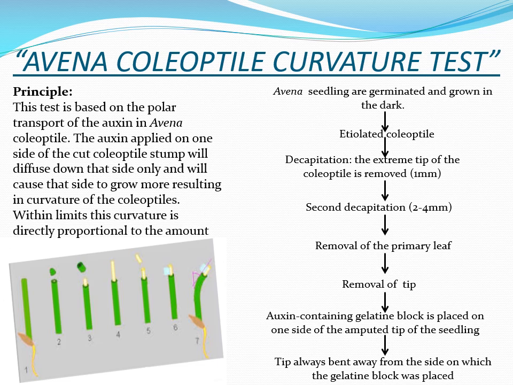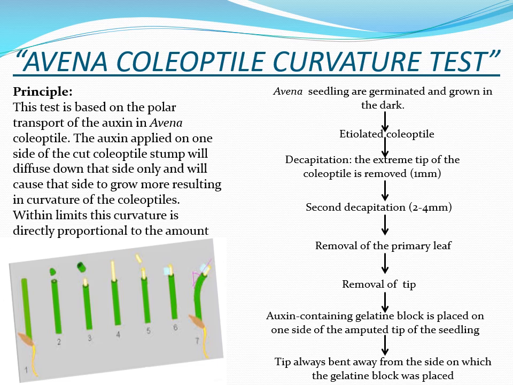Now this is being done because the site of synthesis of auxin is the apical part, the tip region of the coleoptile. Then after, the primary leaf is removed and its tip is removed. We are basically concerned with removing the natural source of auxin in the growing seedling.